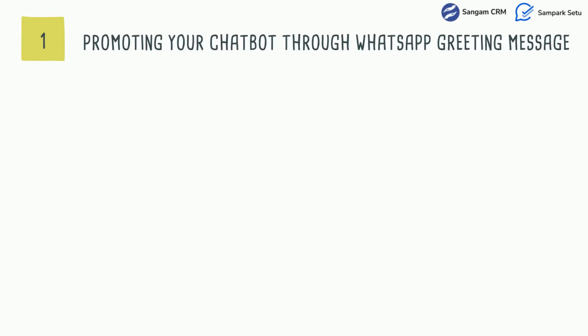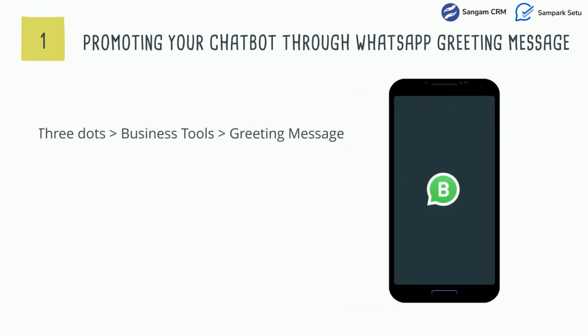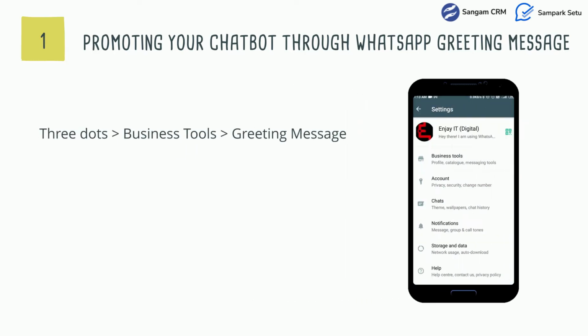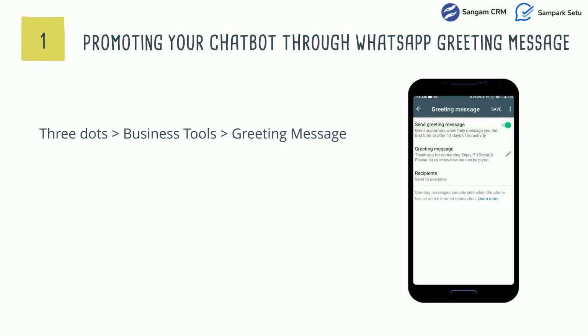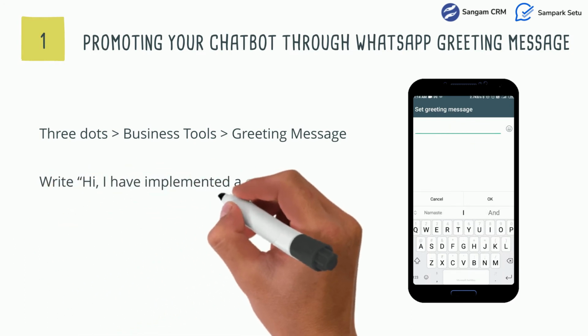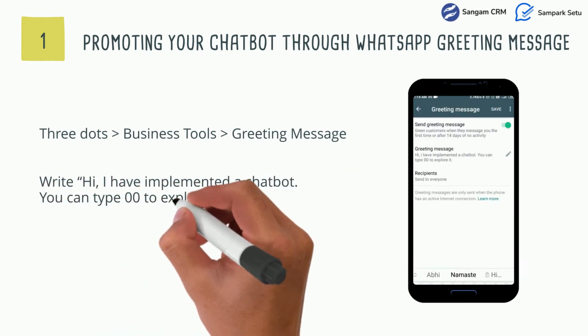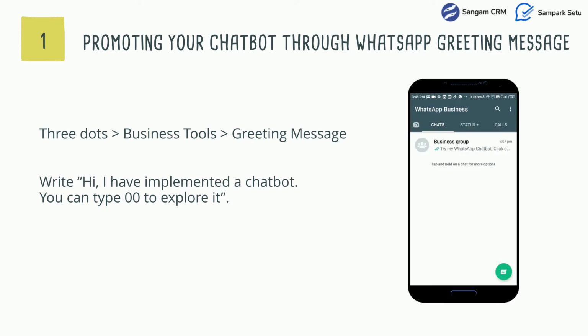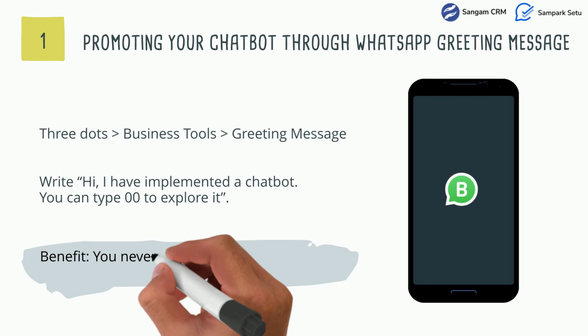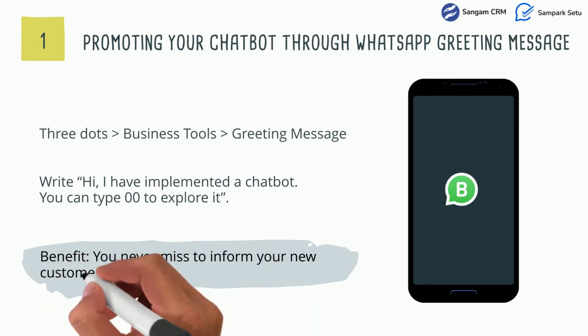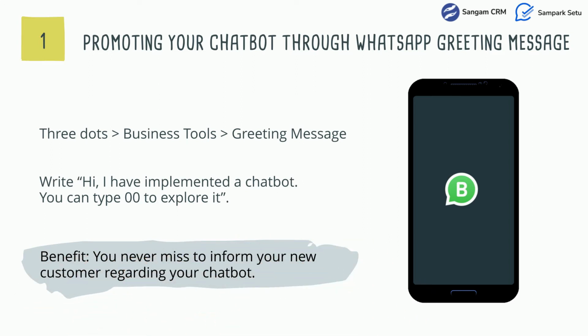Promoting your chatbot through WhatsApp's greeting message. Well, those of you who use WhatsApp Business accounts definitely know how the greeting message works. Simply write a text like, "Hi, I have implemented a chatbot. You can type 00 to explore it." Now, whenever someone WhatsApps you for the first time, or after 14 days, they receive this automatic response. So one clear benefit here is, you never miss an opportunity to inform any new customer regarding your chatbot.